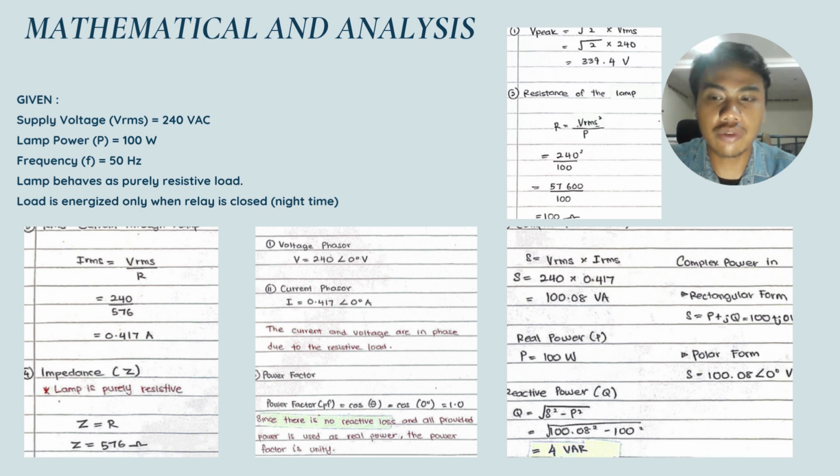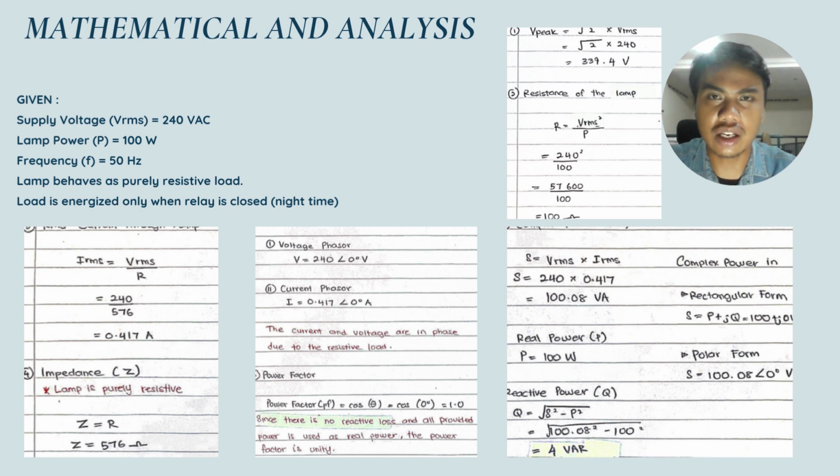For the peak voltage, V peak equals square root of 2 multiplied by V RMS. So the answer we get is 339.4 volt.